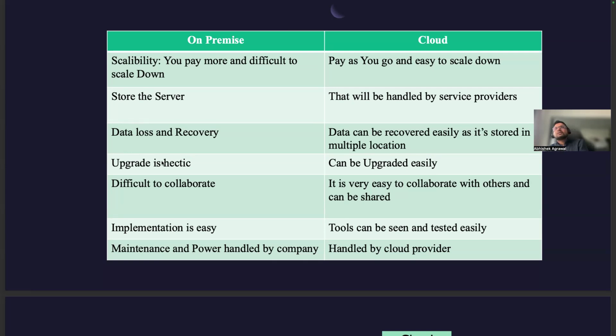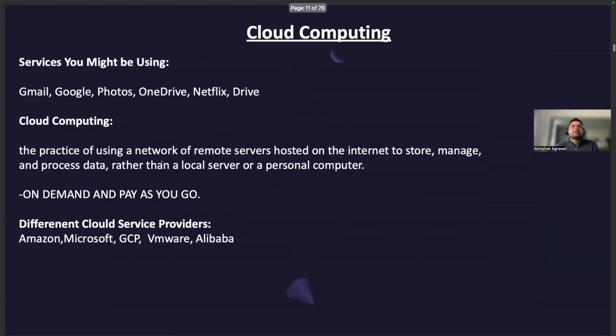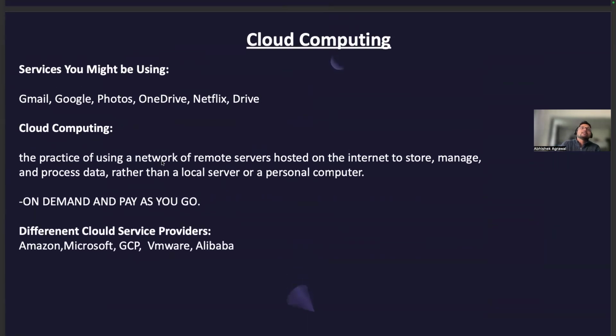Now the project manager also asked the data architect, can you describe what this cloud is for me? The data architect said cloud is nothing but that you're not accessing your own computer, you're accessing someone else's computer on a pay as you go method and on demand.